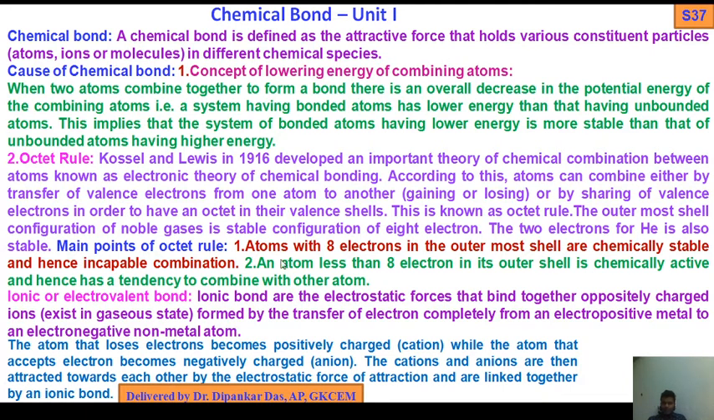Okay, so atoms with 8 electrons in outermost shell are chemically stable and hence incapable of combination. That is, they are less reactive, more selective. But an atom with less than 8 electrons in its outer shell, like chlorine, is chemically active and hence has a tendency to combine with other atoms. In case of sodium, 3s1.